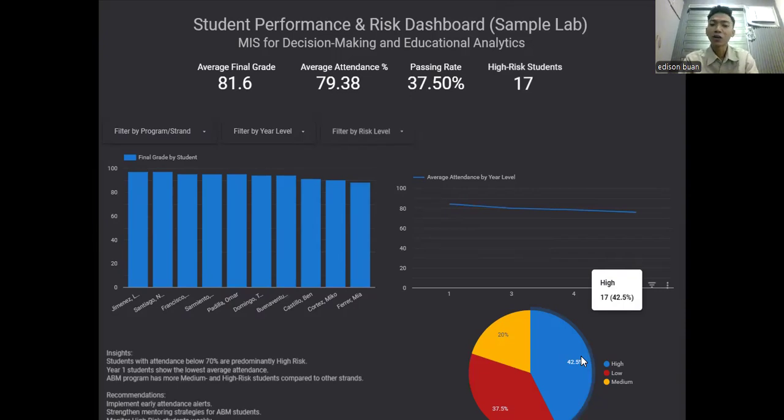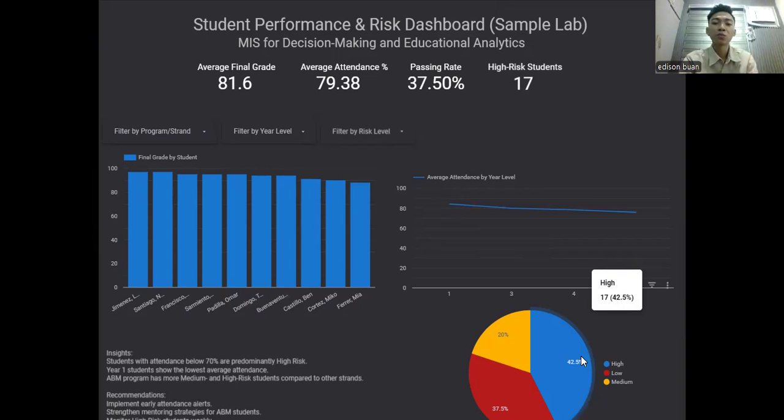So, how can leaders use the data? We can use this dashboard as leaders or administrators in the future. Let's discuss the leadership implications on how the administration can translate these findings into effective policy and action.